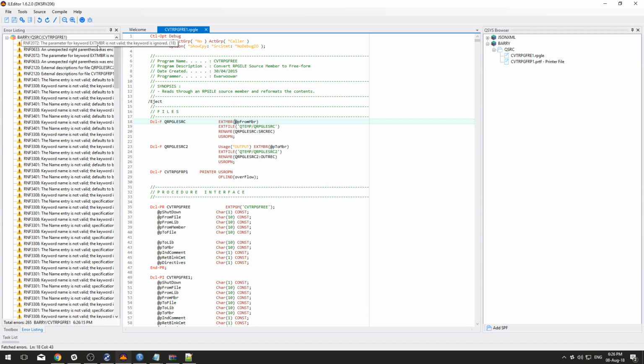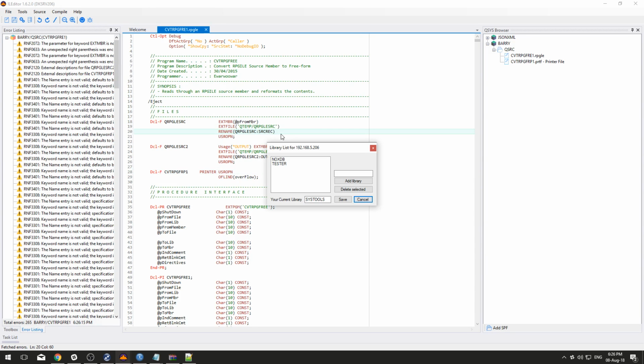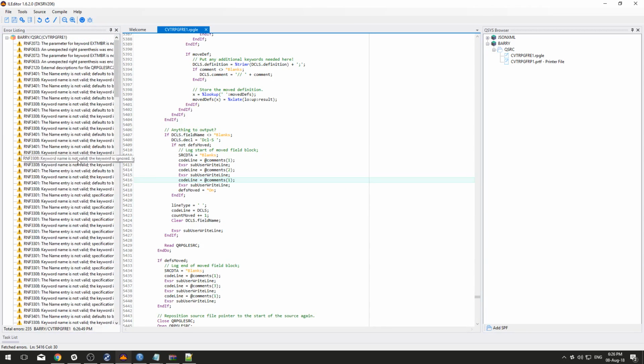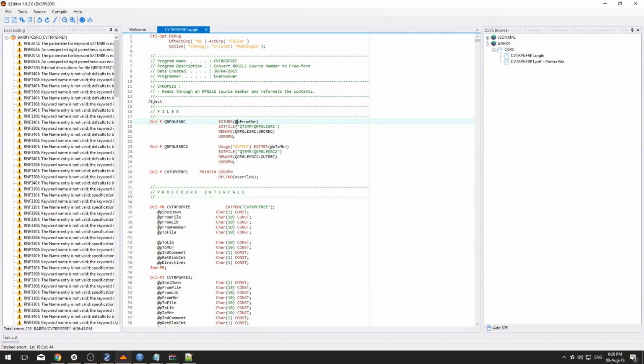So, the parameter for keyword ext member is not valid. The keyword is ignored. Unexpected parentheses was encountered. Oh, let's put Barry on the library list here. I wonder if that will help. Probably not, but it might get rid of some of the crap. Ooh, that's a lot of errors. Maybe it's this @ symbol. Yeah, I think it's the @ symbol. It's not going down very well.